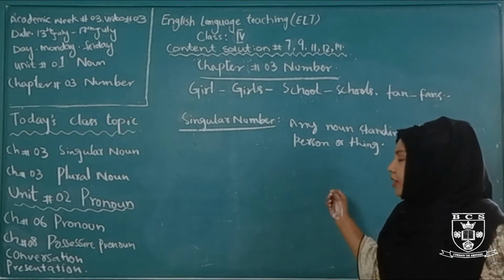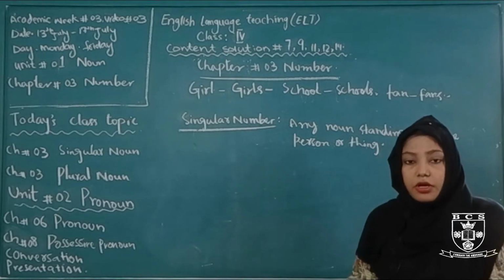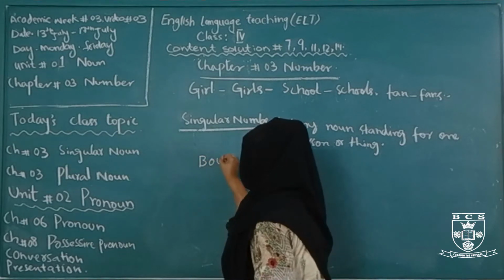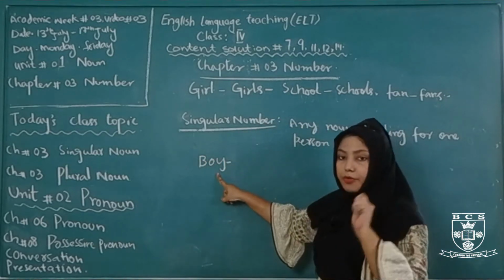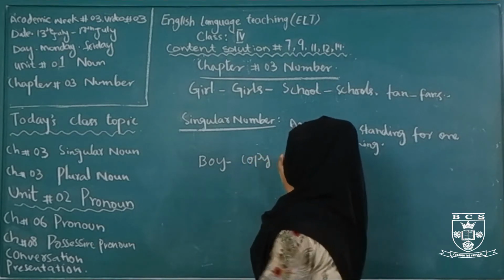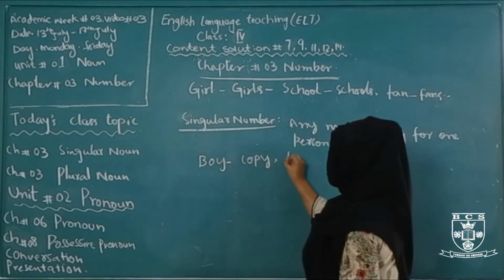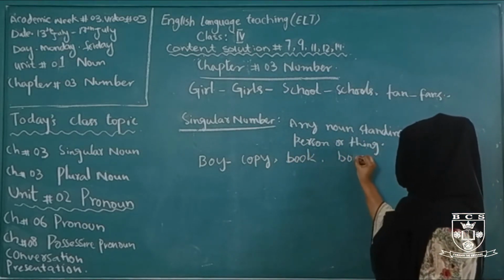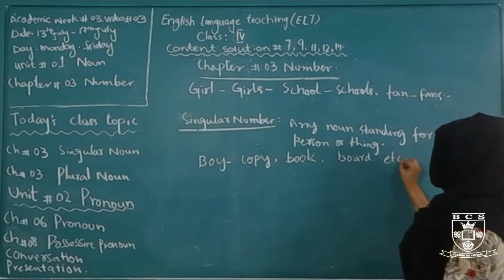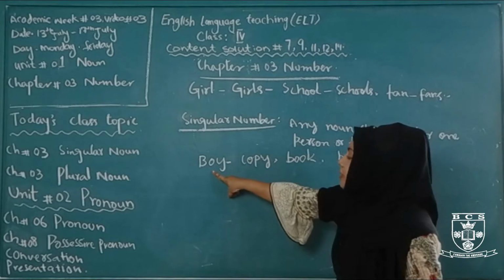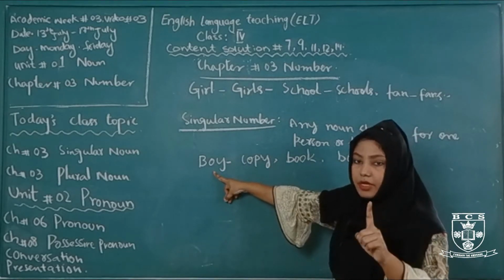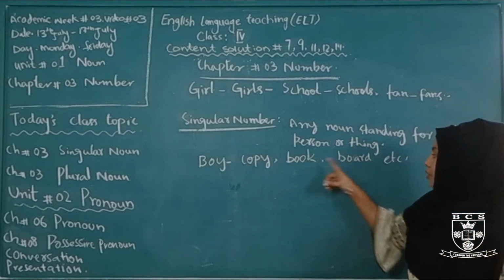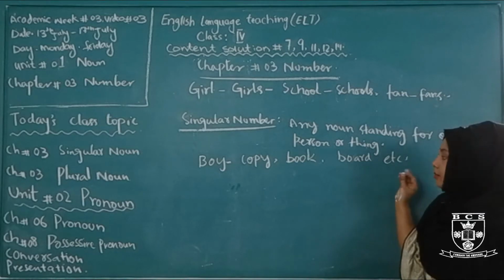If the noun represents one thing or one person, it is called singular number. For example, boy means one boy. Boy stands for one boy only. Copy standing for one copy. Book, board, and so on. Here the noun in a singular condition means representing one thing. One boy, one person, one thing, one copy, one book, one board, and so on. You can write many like this.